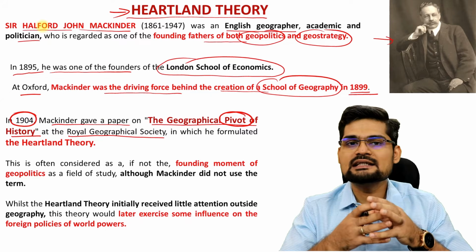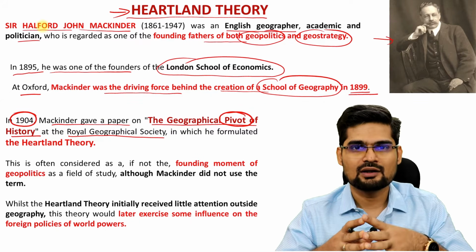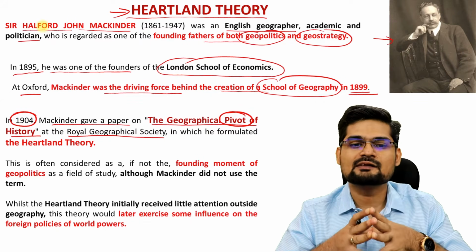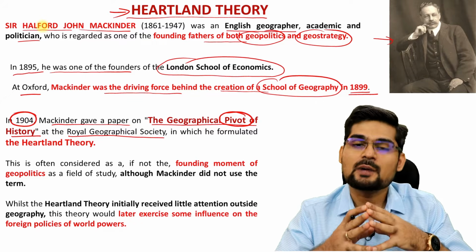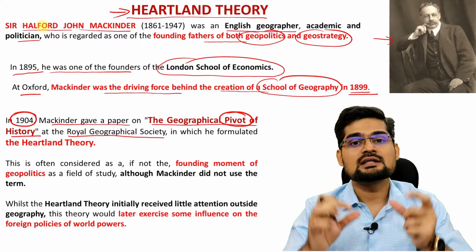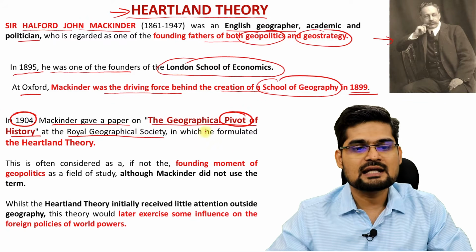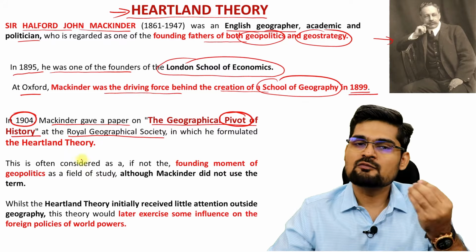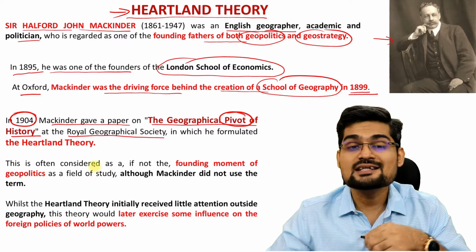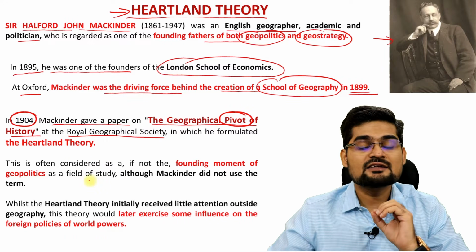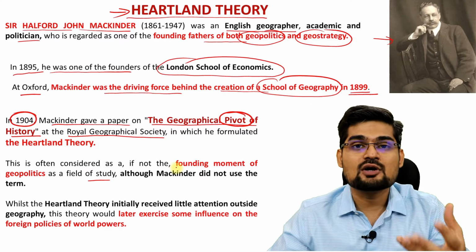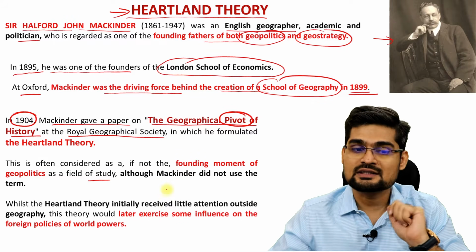So Heartland theory was not a book that he wrote. The paper that he presented in 1904 was basically the geographical pivot of history, under which the concept of Heartland theory was discussed, right? So this is often considered as the foundation or founding moment for geopolitical studies across the world, right? As a field of independent study also, political geography gained strength after this particular theory came.